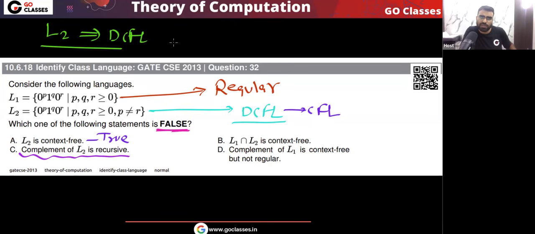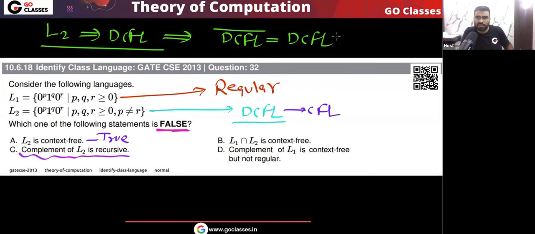Remember, L2 is DCFL. So the complement of DCFL is what? The complement of DCFL is DCFL. Every DCFL is recursive. So I can say that the complement of L2 is recursive. This statement is also true. Do you agree?